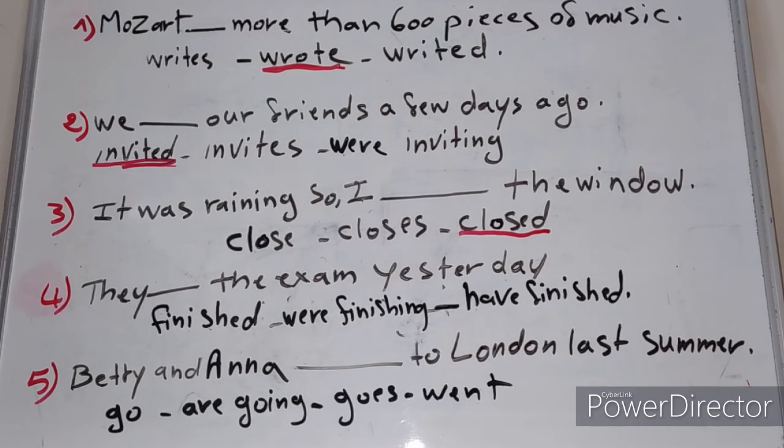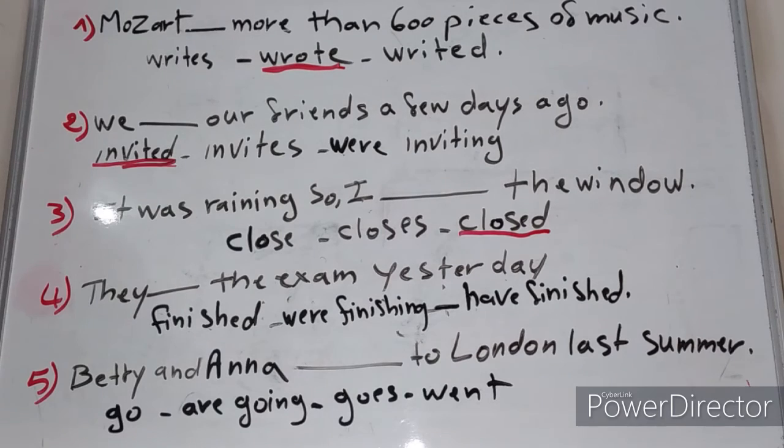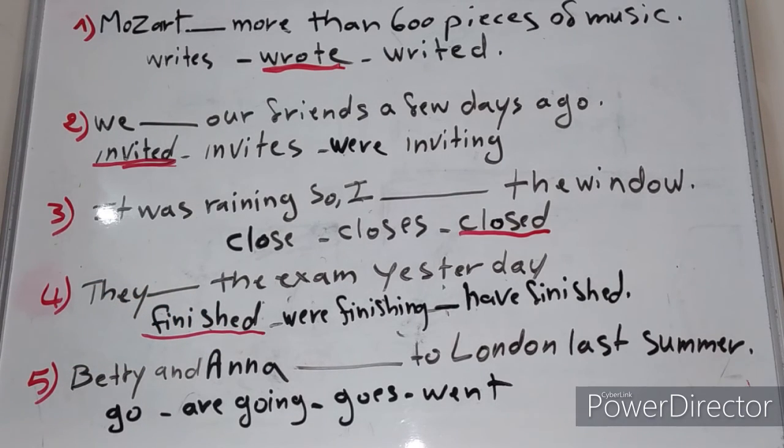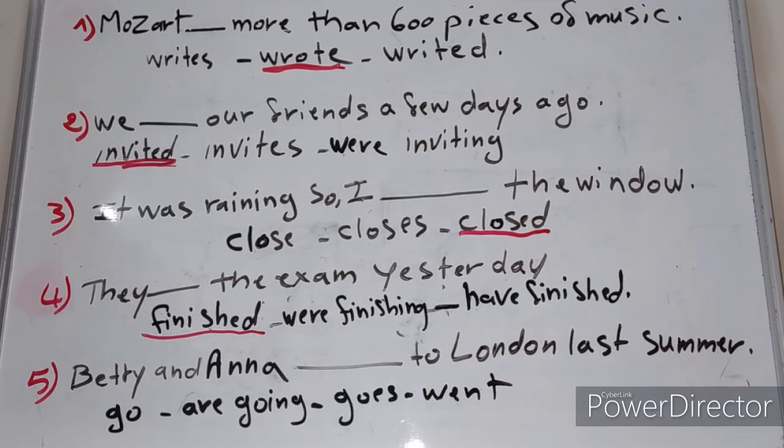Number four: the blank the exam yesterday. They finished, or they were finishing, or they have finished? The right answer is they finished. They finished the exam yesterday. Number five: Betty and Anna blank to London last summer.